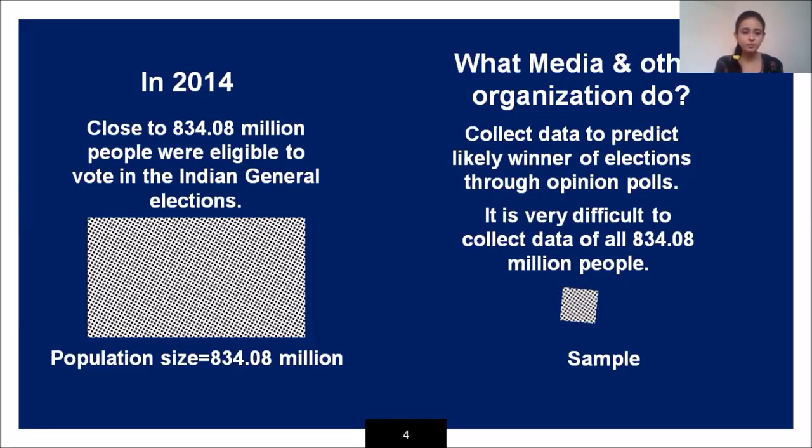It might be possible that 90% of the people in the sample belong to party 1 and only 5% belong to party 2. But when we consider the whole population, it might happen that 50% of the people are from party 1 and 50% are from party 2. It means half will vote for party 1 and half will vote for party 2, that is 50-50. So whatever results we get from the sample and whatever results we get from the population, they may differ.